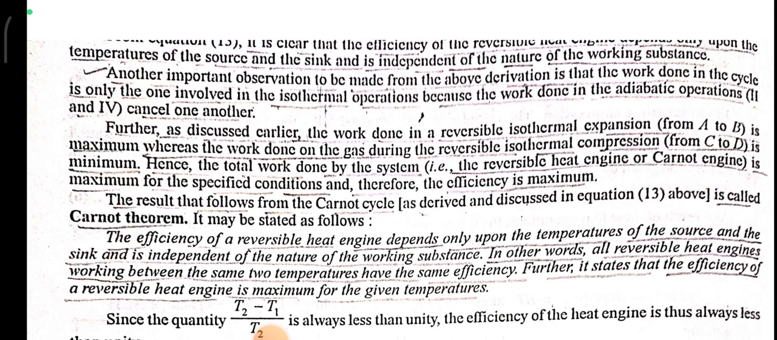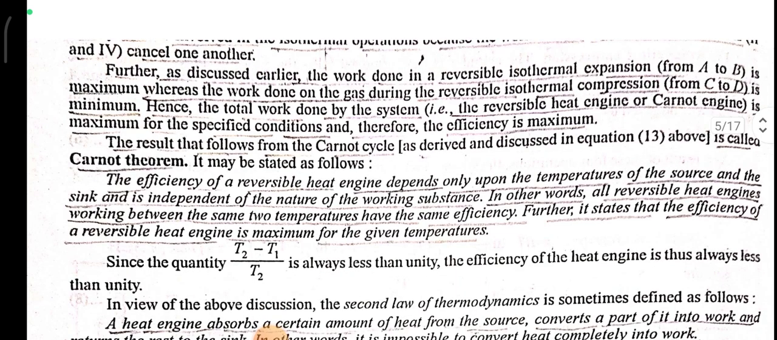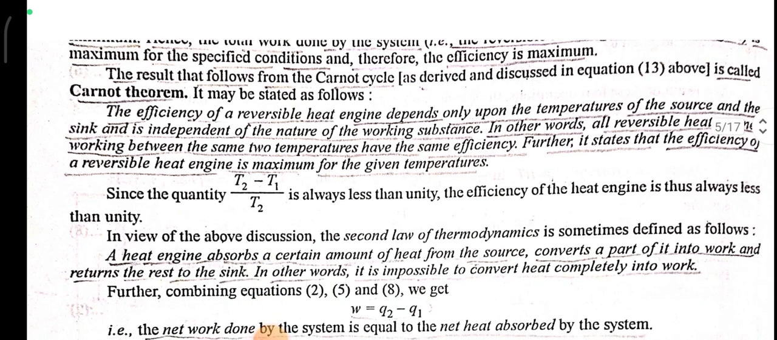Another important observation from the above derivation is that the work done in the cycle is only the one involved in the isothermal operations, because the work done in the adiabatic operations cancels one another. Further, as discussed earlier, the work done in the reversible isothermal expansion from A to B is maximum, whereas the work done on the gas during the reversible isothermal compression from C to D is minimum. Hence, the total work done by the system is maximum for the specified condition, and therefore the efficiency is maximum. This result that follows from the Carnot cycle is called Carnot theorem.